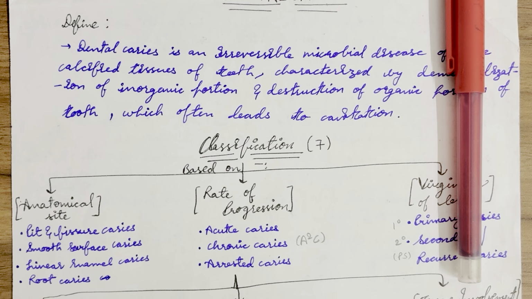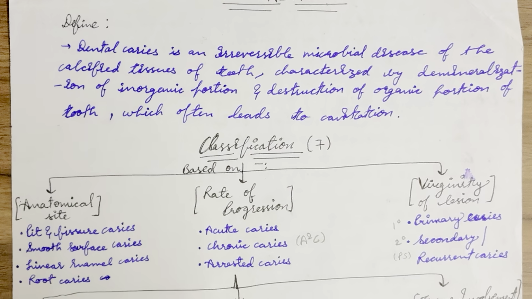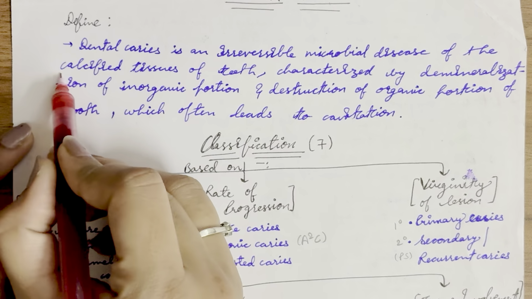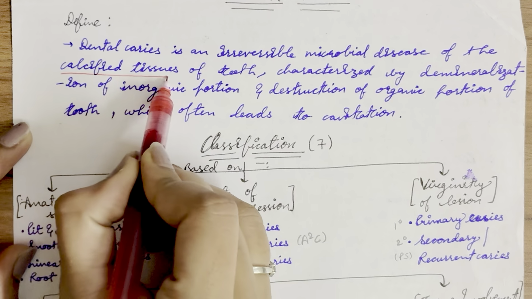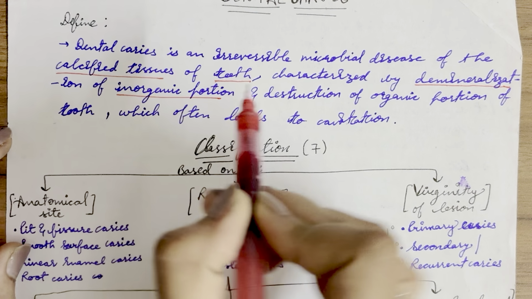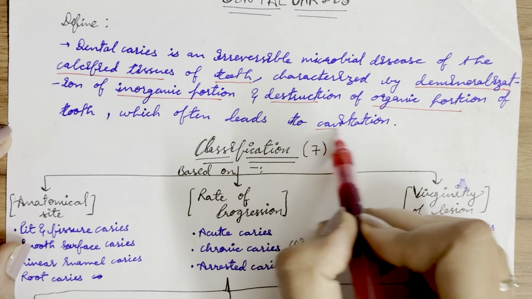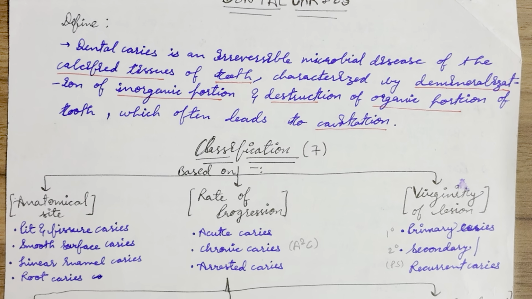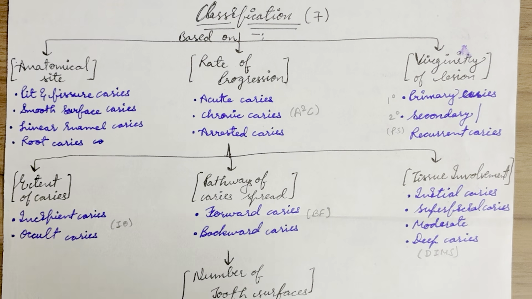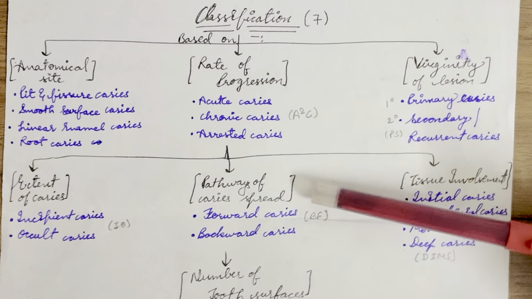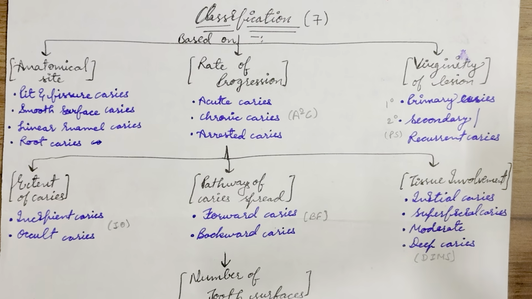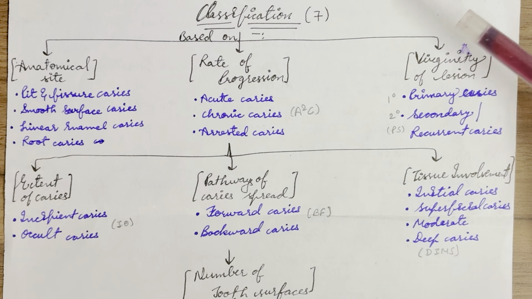What is dental caries? Dental caries is an irreversible microbial disease of the calcified tissues of our teeth, characterized by demineralization of the inorganic portion and destruction of the organic portion of the tooth, which often leads to cavitation. Now, it is classified into 7 subtypes. First is anatomical site, rate of progression, virginity of lesion, extent of caries, pathways of caries spread, tissue involvement, number of tooth surfaces involved.